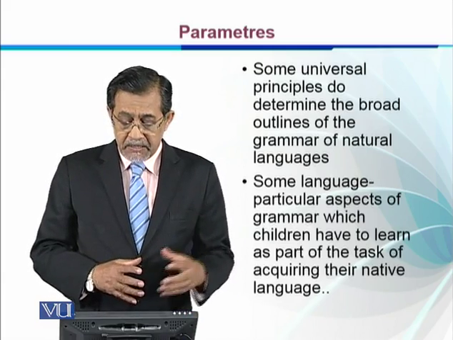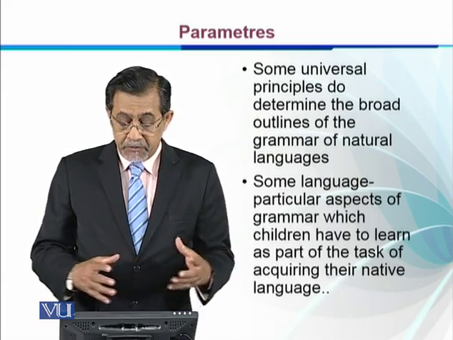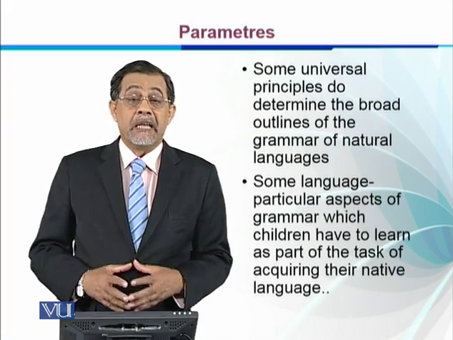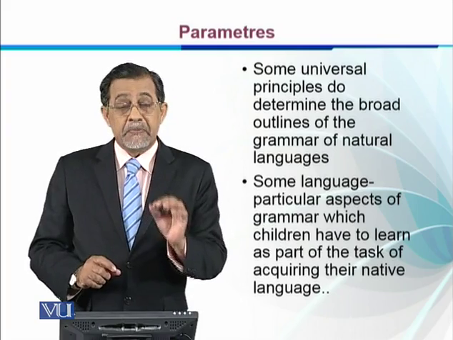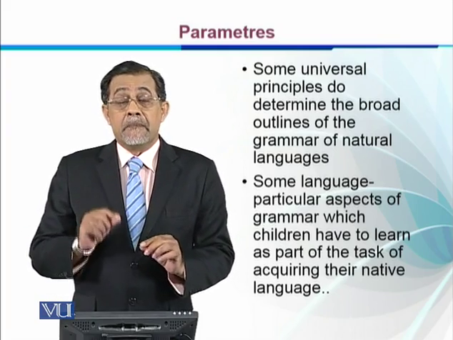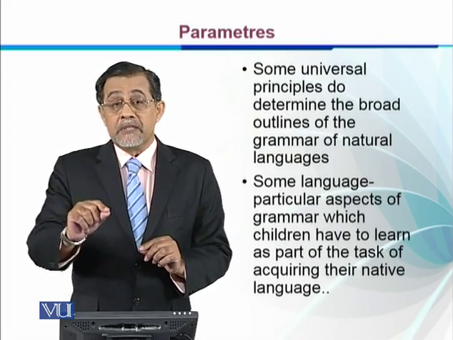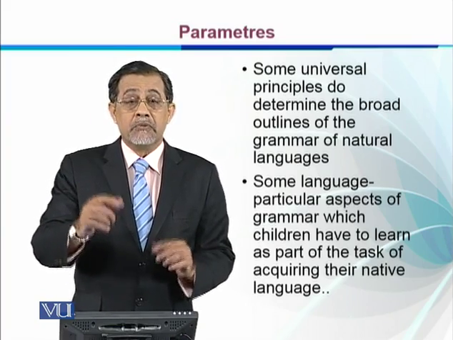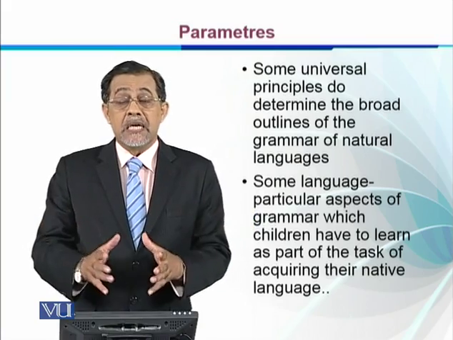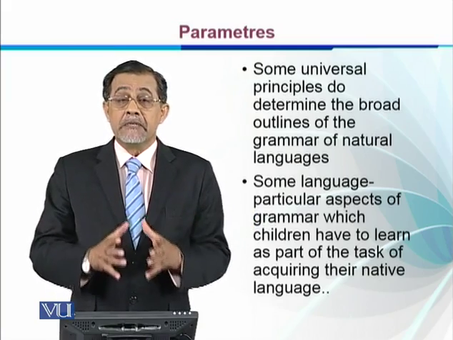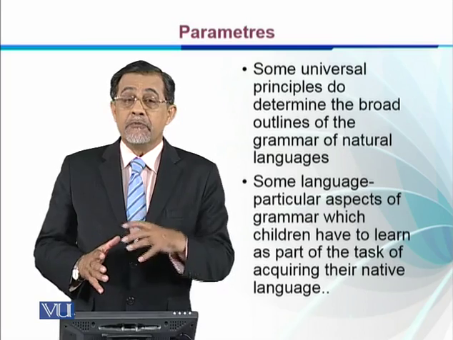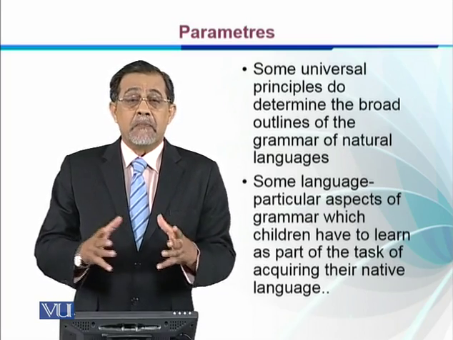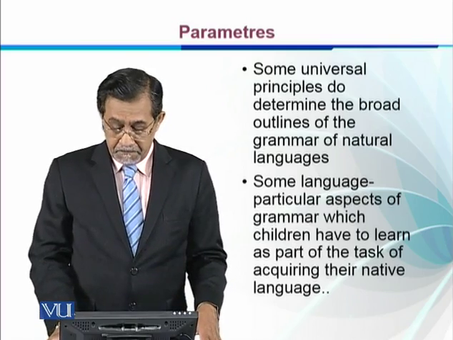There are also some language particular aspects of grammar which children have to learn as part of the task of acquiring their native language. These aspects are particular to languages; they vary from one language to another. So these are the aspects which have to be acquired by children when they are learning the grammar of their language.